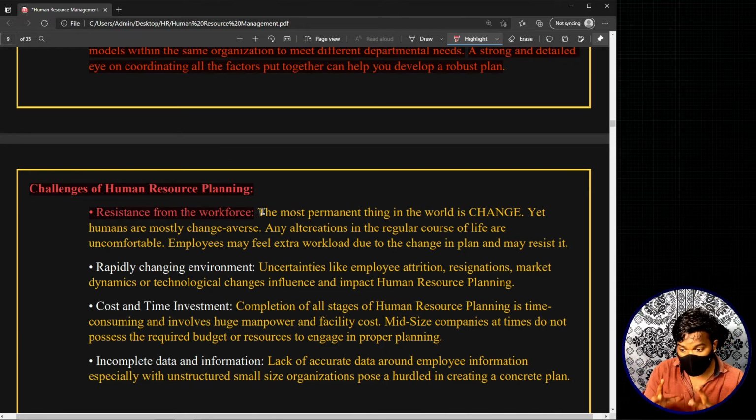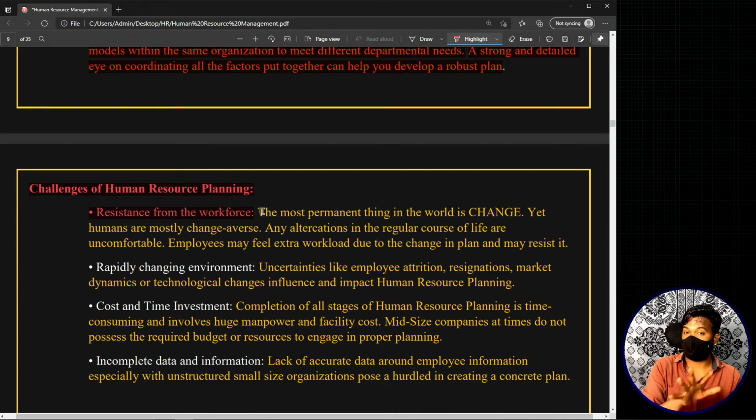So here also, this resistance from the workforce is a concept related to the behavioral aspect. If you still have a doubt, we are doing human resource planning, that is, planning intended for the future. Why will the workforce resist this? Why will the workforce generally resist something the organization is planning for the future? How does this work?